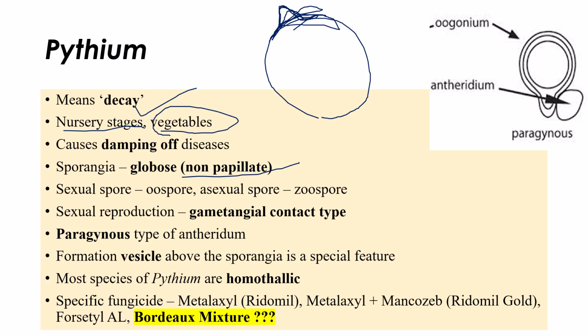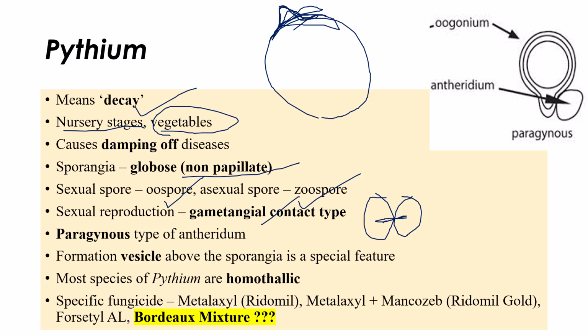Pythium produces oospores as sexual spores and zoospores as asexual spores.